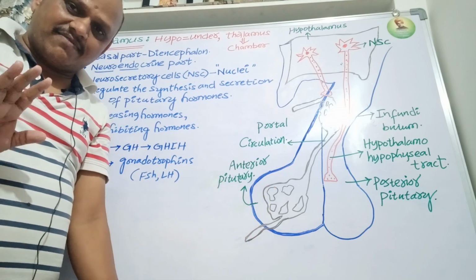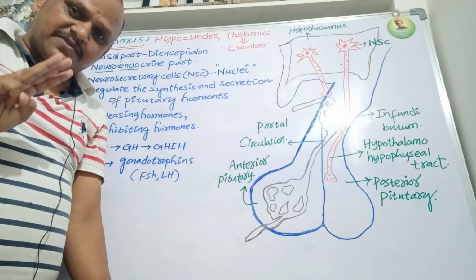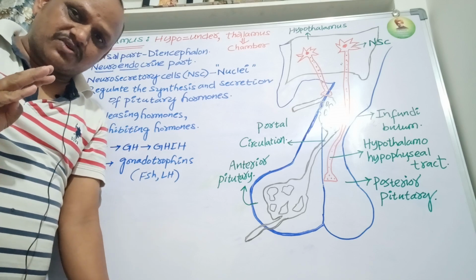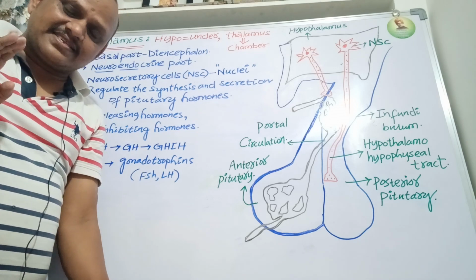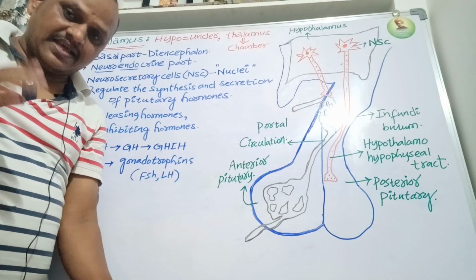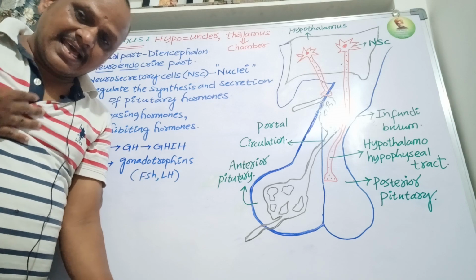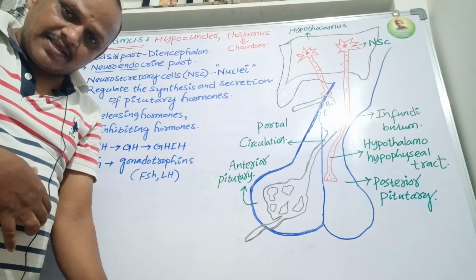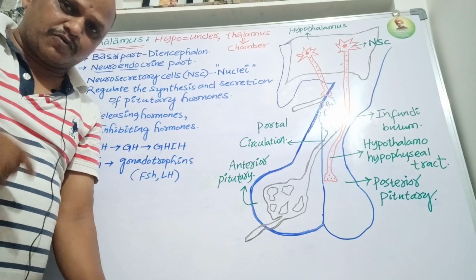Generally, we have three types of portal systems. First, the hepatic portal system. The hepatic portal system is present between the liver and intestine. The human has a hepatic portal system which is present between the liver and intestine. That is the hepatic portal system.